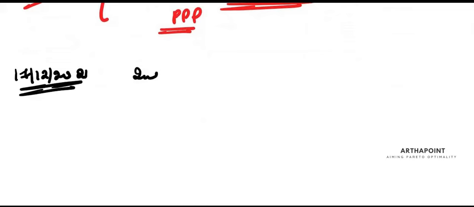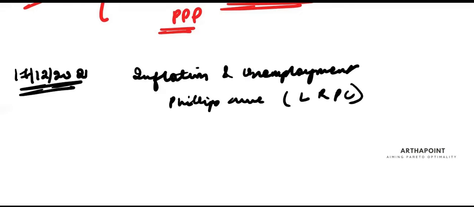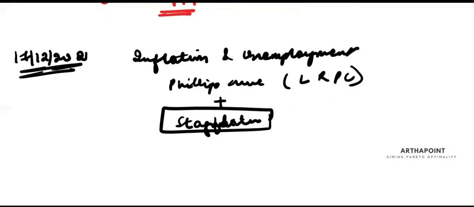Then on 17/12/2021, you'll do inflation and unemployment. Last year, there was a question on augmented Phillips curve. This year also, we will have a question on Phillips curve, but I'm expecting long run Phillips curve to be asked in exam. Plus, they may ask you basic questions like what is stagflation. Usually these kind of questions on stagflation come in JNU exam, or they come in Madras School of Economics, or they come in IGIDR, but they may ask you a 1 mark question on what is stagflation.